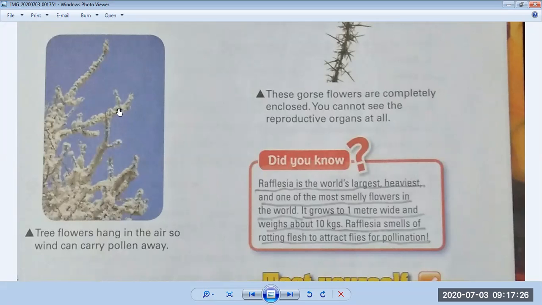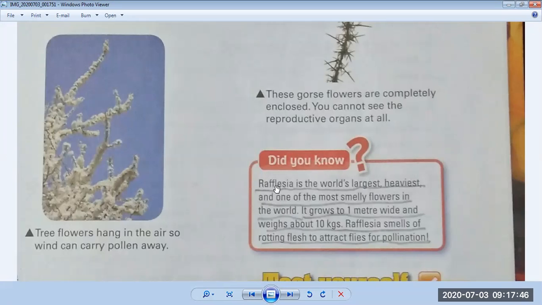So that's why the reproduction of plants is always in process. Okay, now see the Did You Know box. This is very important for your objective. Rafflesia is the world's largest, heaviest, and one of the most smelly flowers in the world.